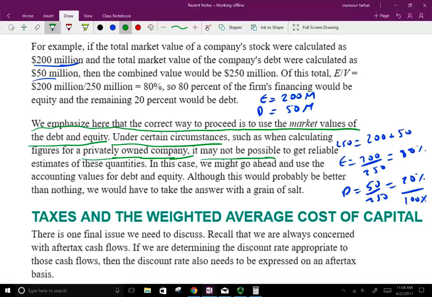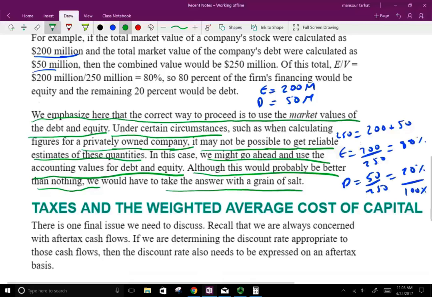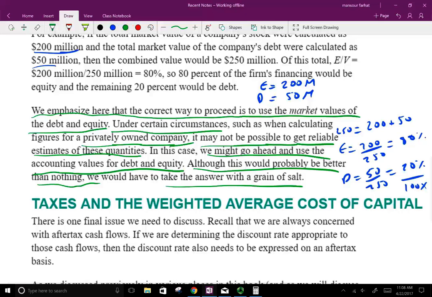So it may not be possible to get a reliable estimate of these quantities. In this case, we may go ahead and use the accounting values for debt and equity. Although this would probably be better than nothing, we would have to take the answer with a grain of salt. Of course, for publicly traded companies, we can use the accounting numbers, but just keep in mind they're not 100% accurate. You have to make certain estimates and adjustments.